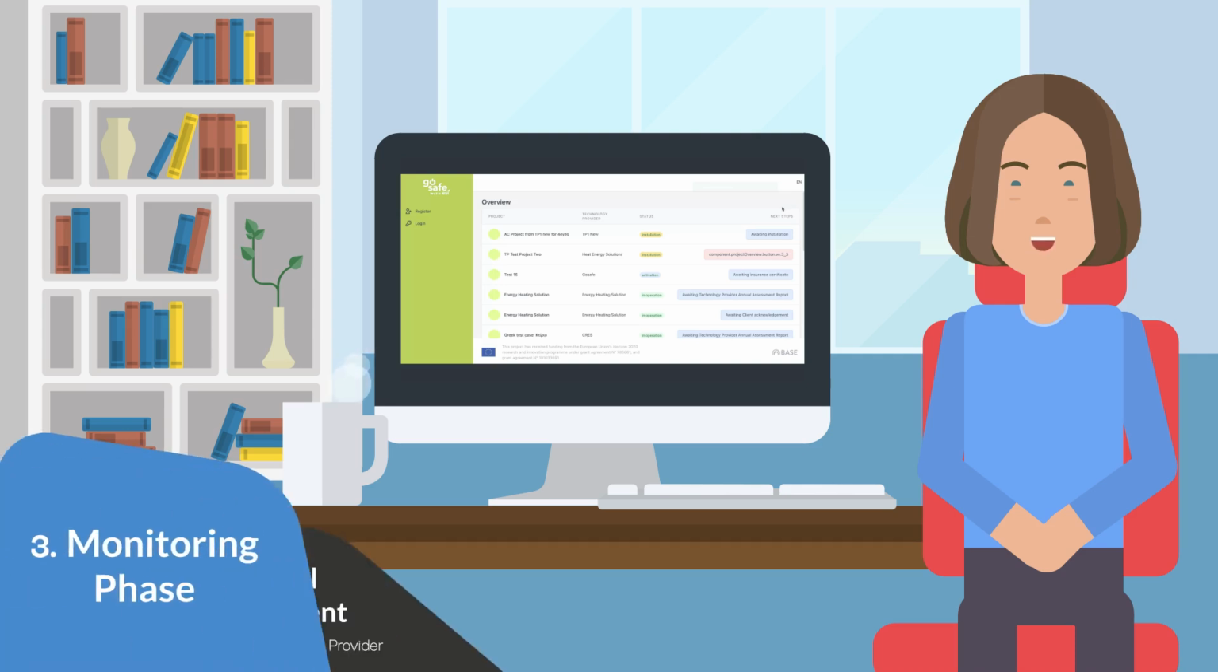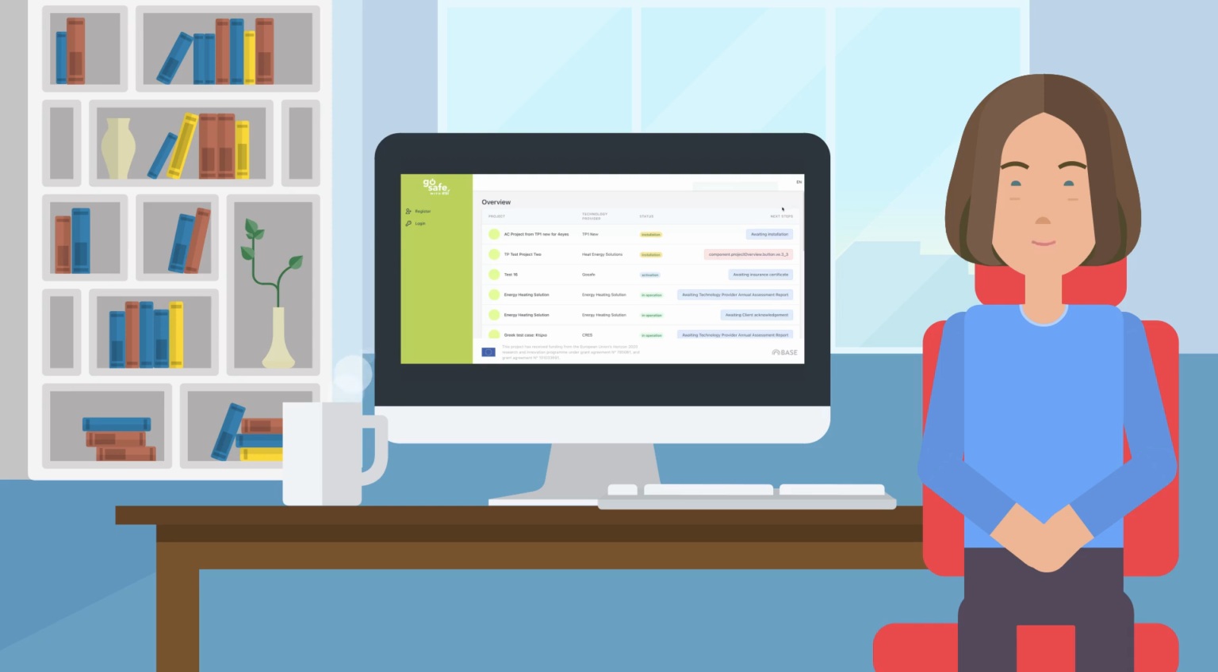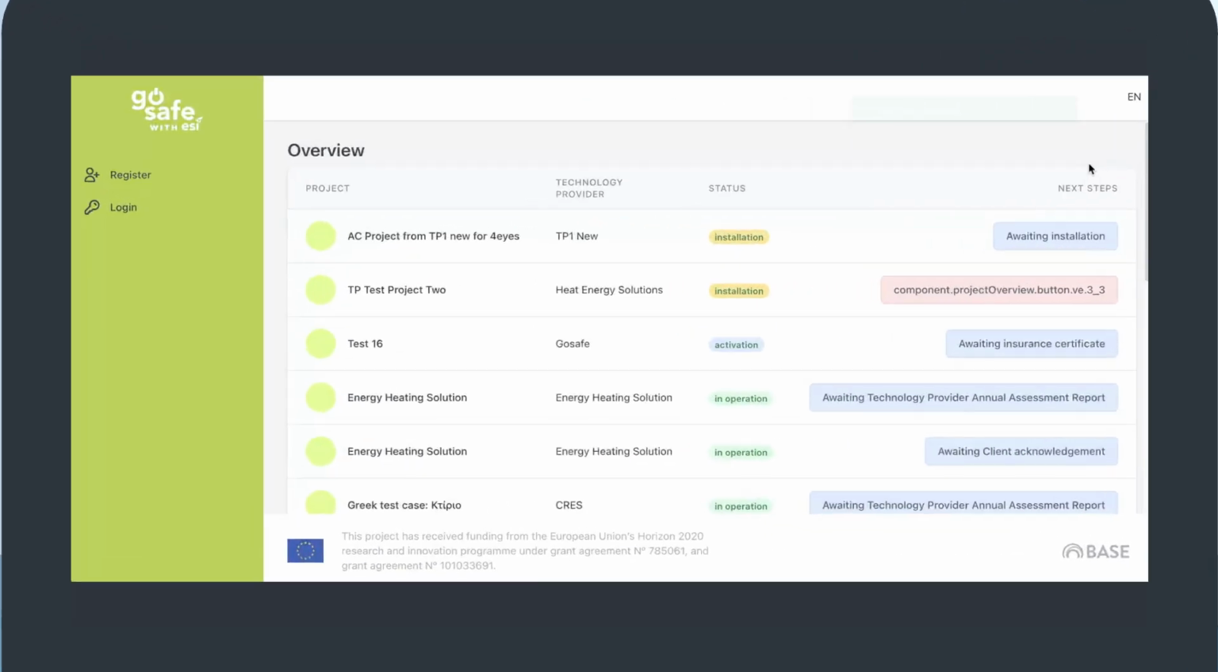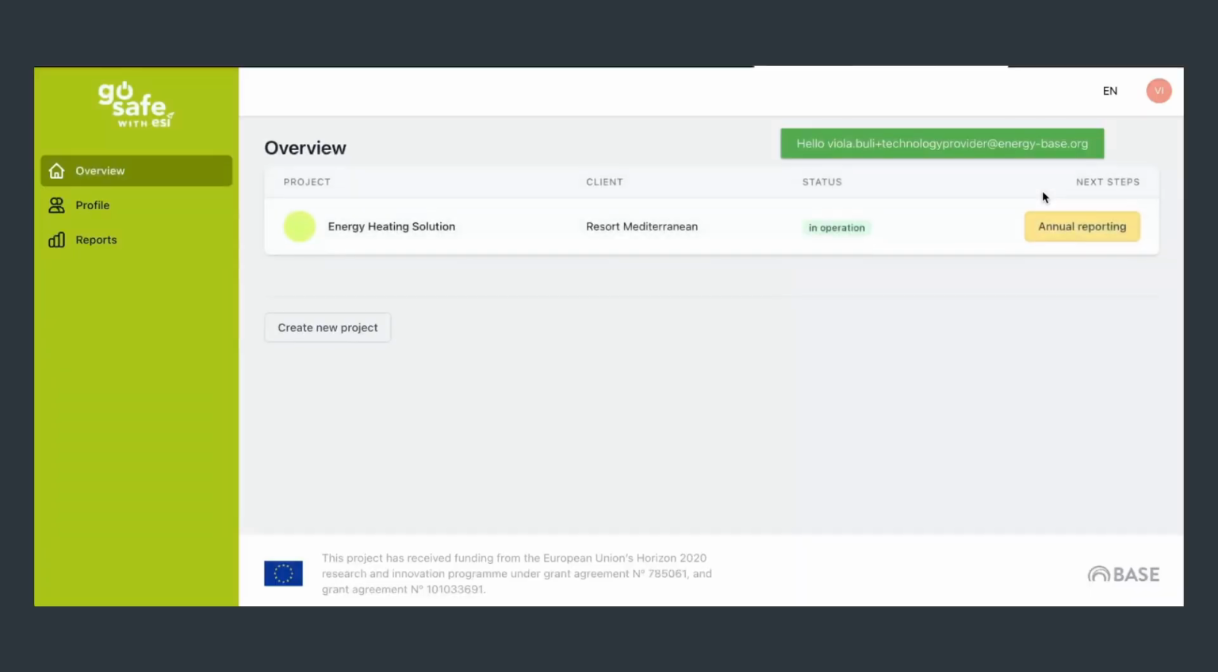After 1 year of operation, the technology provider can do the annual assessment of the equipment and fill in the annual assessment report. To start the last phase of the process in the platform, the annual monitoring phase, the technology provider needs to log in and click on the Annual Reporting tab.